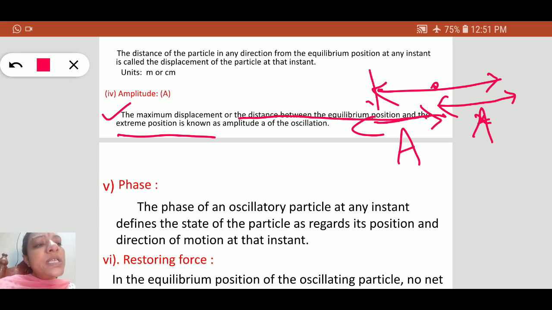These are known as the extreme positions, and in oscillatory motion we have two extreme positions. Amplitude is nothing but the maximum displacement. The units are usually centimeters and meters, since amplitude is a distance.